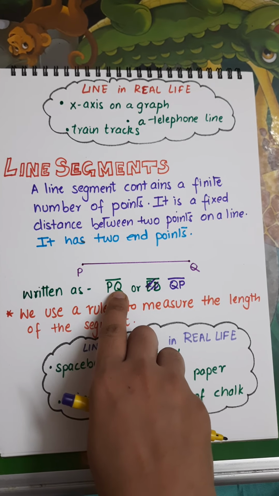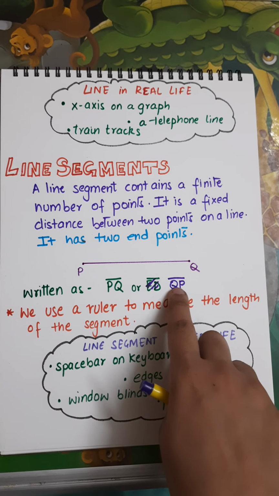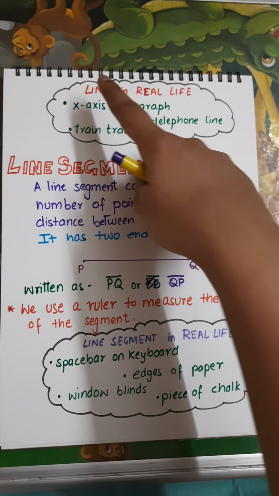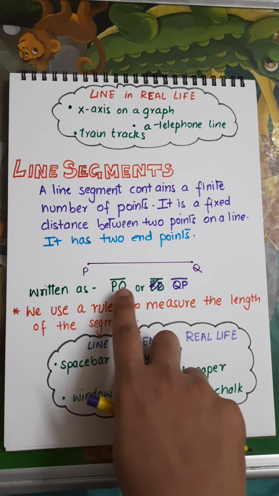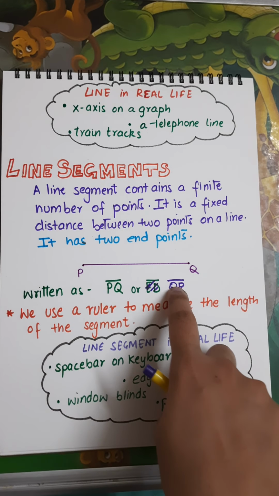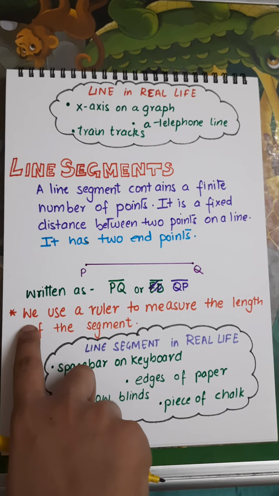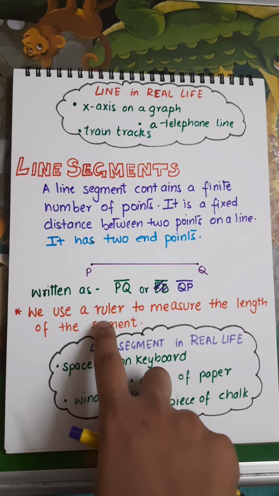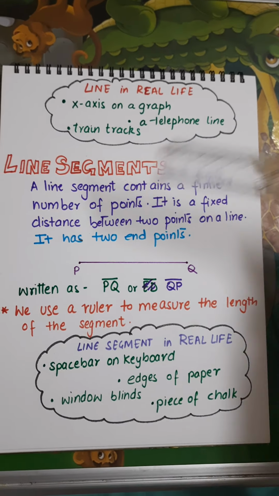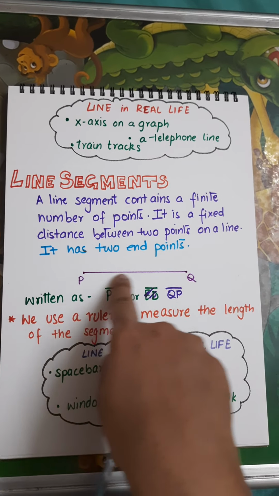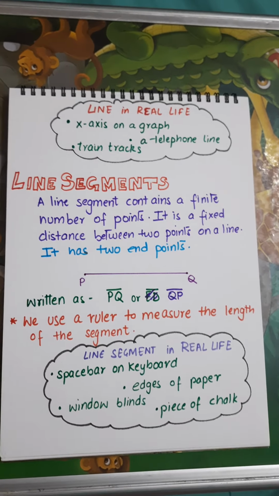Whether I write it as PQ line segment or QP. But this bar is important. This differentiates between your line and line segment. In line we have arrows, in line segment it is just the plain bar. Now this is very important. We use a ruler to measure the length of the segment. Ruler is the scale. Yeah, this scale is used to measure the line segment.